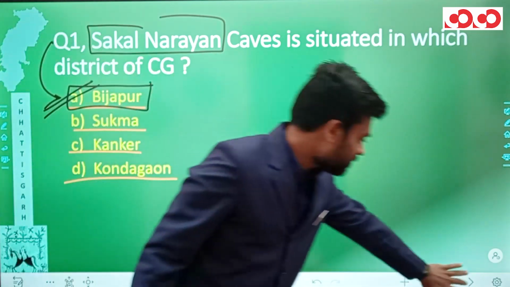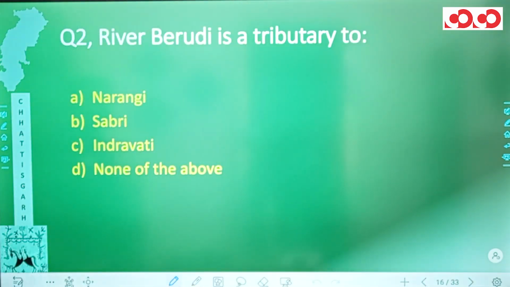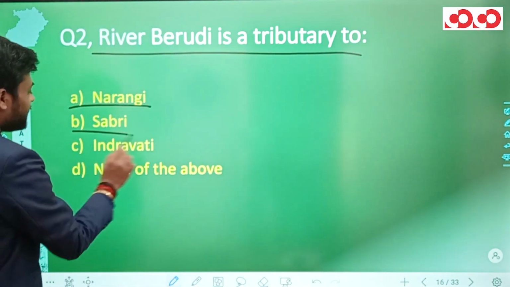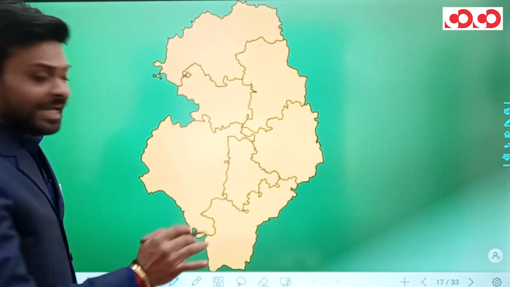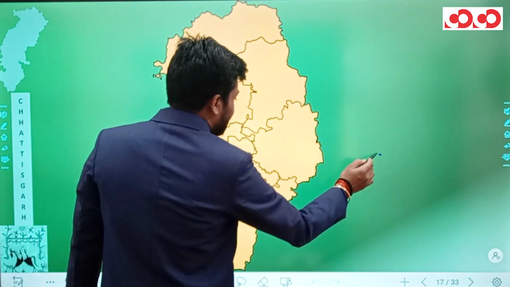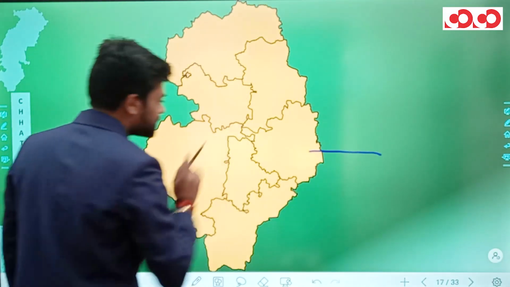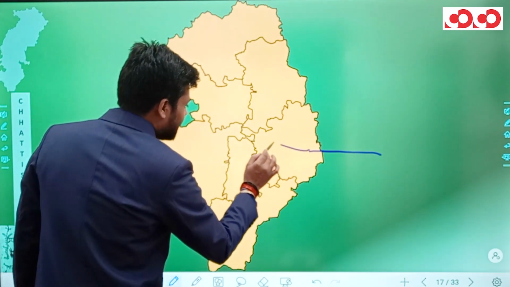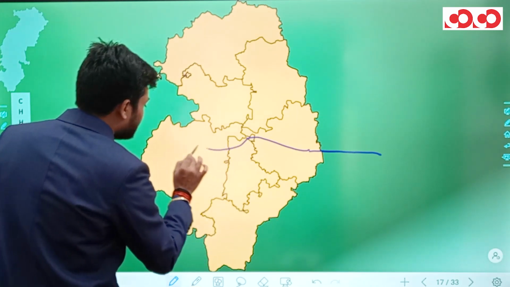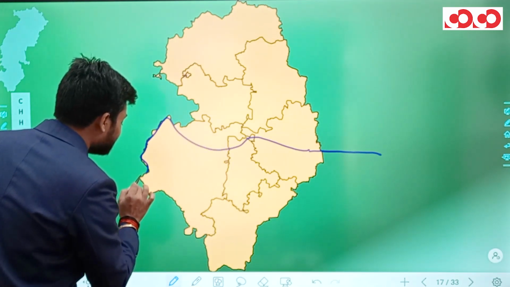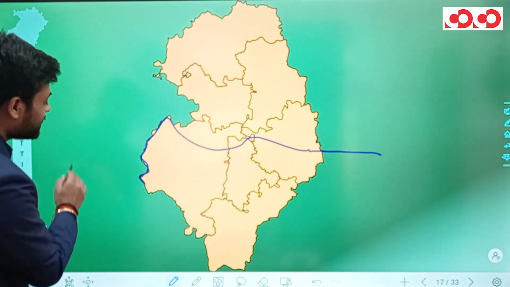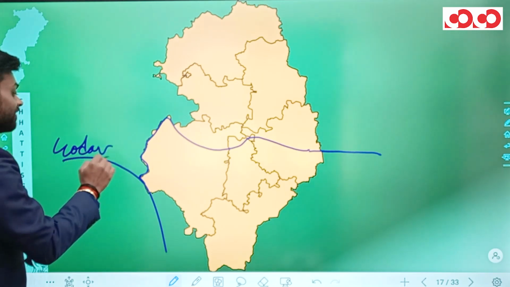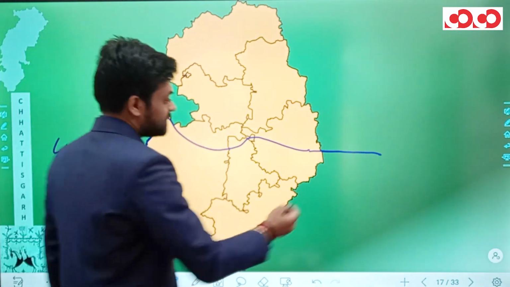So this was all about question number 1. Now we have question number 2. River Berudi is a tributary to: Narangi, Sabri, Indravati, or none of the above. Talking about river Indravati, it enters Chhattisgarh through the Bastar district and flows entirely inside the Bastar division of Chhattisgarh, and finally it forms a confluence with river Godavari.